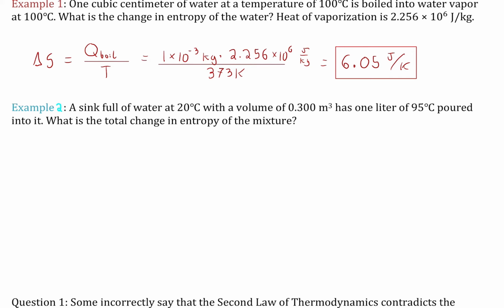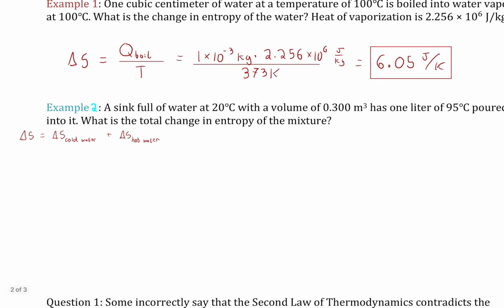Now notice that it's a sink and it's a small amount of water. So that means that we actually don't know the volume of the sink. We're just going to assume it's very large. That's going to make it even easier to calculate the final temperature. And from there, we're going to look at how to calculate the change in entropy with 2 entropy change terms. So an entropy change term for the big sink and a second entropy change term for the water that was poured in, the hot water.